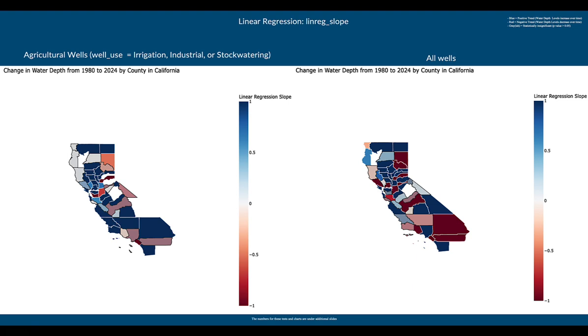And then when you look at the linear regression, you see similar trends where for the agricultural wells there's a lot more blue, and for all the wells there's a lot more red. This shows that for the agricultural wells, maybe there's not enough data, maybe the counties are misreporting, there's not enough statistical significance, there's not enough data to prove that the agricultural wells are the ones that are affecting this overall decrease in water depths.